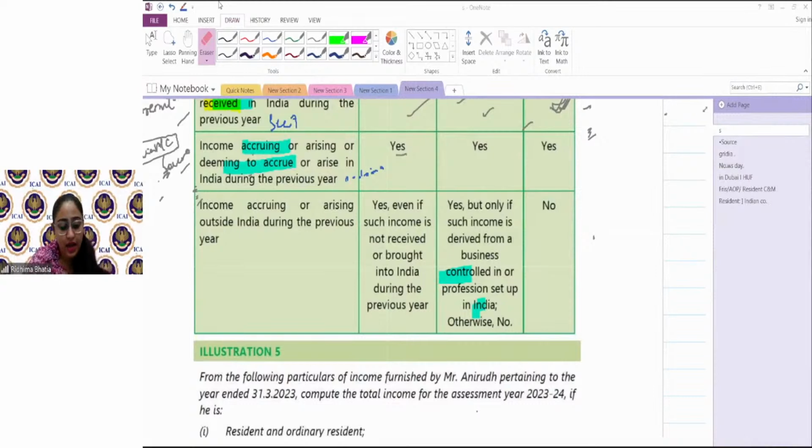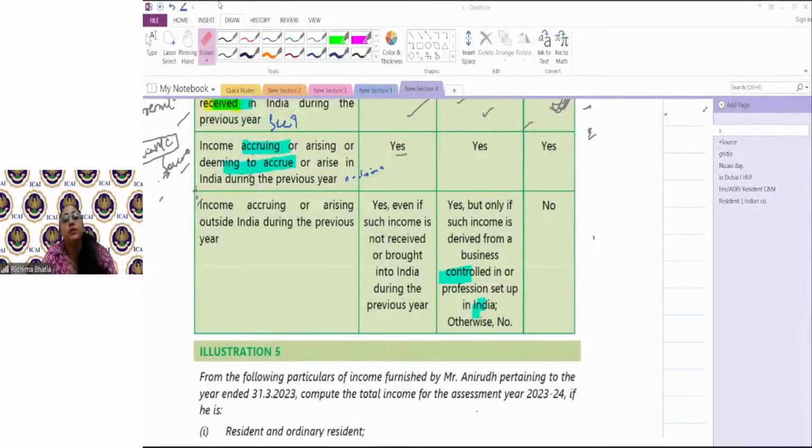Chalo. So great. I hope the entire chapter of residence is clear and scope of total income is clear. Income deemed to accrue is clear. But again, the deemed to accrue concept is very important. It will answer for you to understand the scope of income.